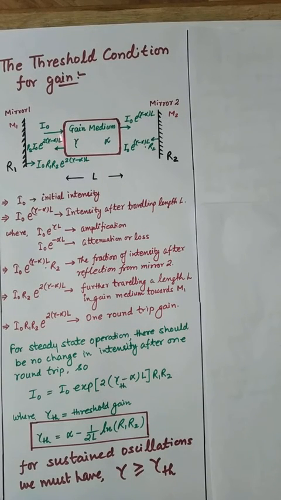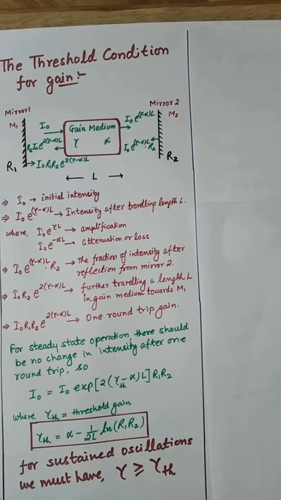Why is it one round trip? From left to right, then going to mirror R2, then in the gain medium from right to left, and then again reflecting back from mirror M1. The radiation starts from mirror M1, goes through the gain medium, reflects from mirror M2, again travels the gain medium, and then reflects from mirror M1. So this is one round trip. So you can say that I0 R1 R2 e to the power 2 times (gamma minus alpha) L is the one round trip gain.